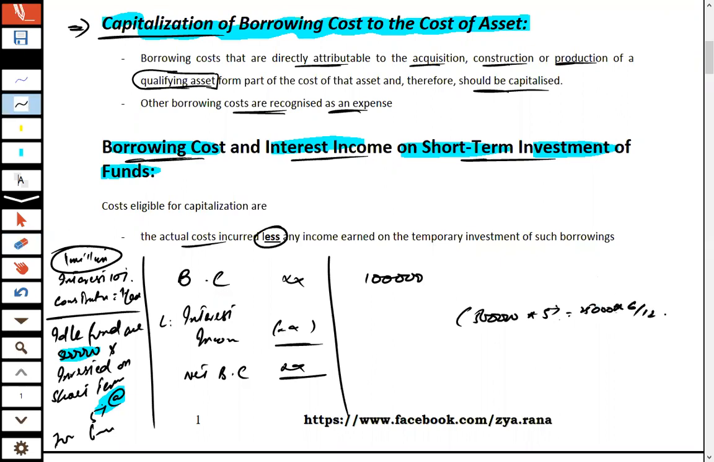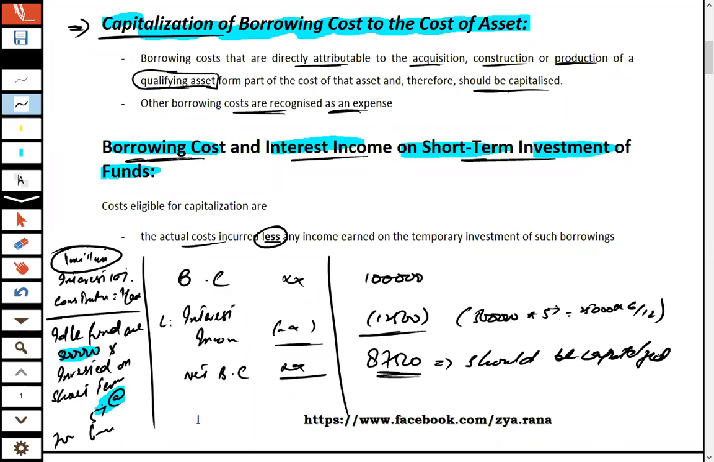Multiplying this value by 6 upon 12, in fact, you earned an income of 12,500. That income is the interest income on short term borrowings, and after deducting this income from the borrowing cost, 87,500 of borrowing cost should be capitalized. This amount, the net borrowing cost, should be capitalized, and capitalized means this amount should be added to the cost of the non current asset.